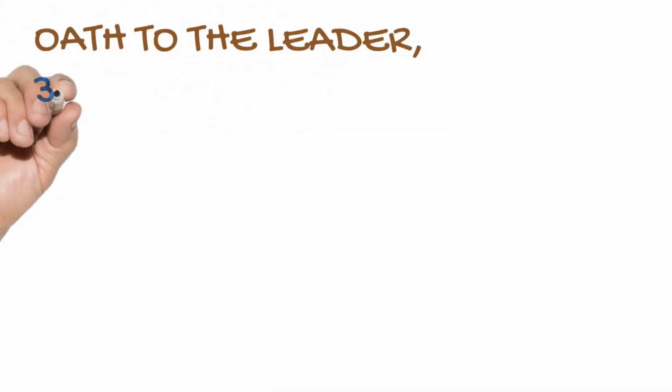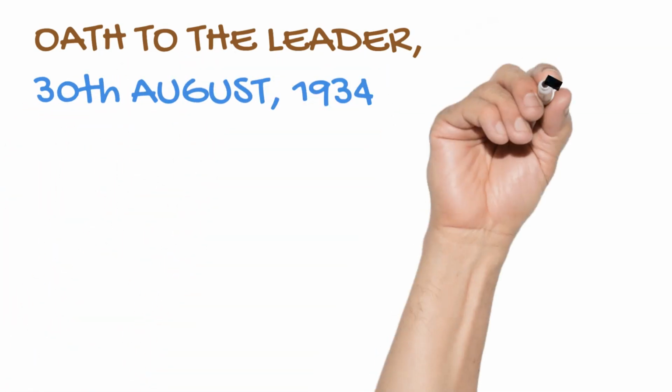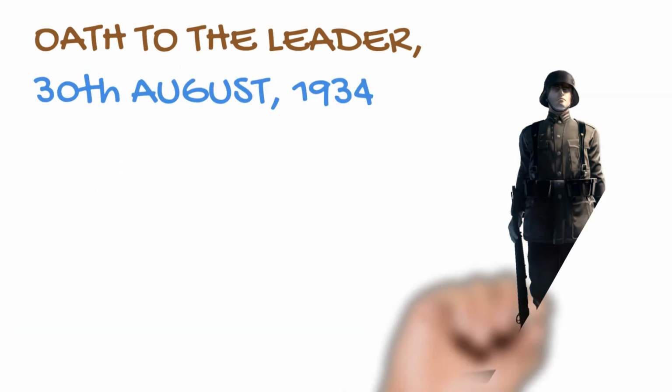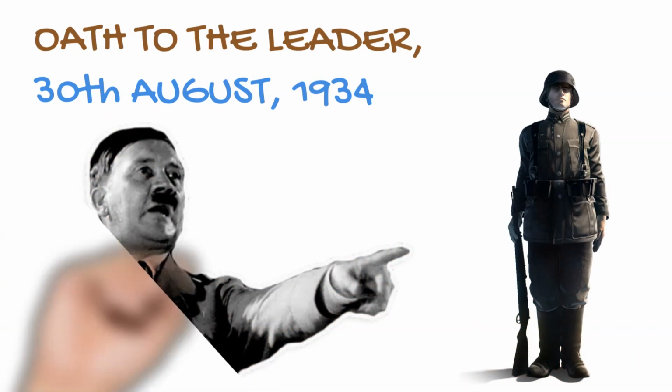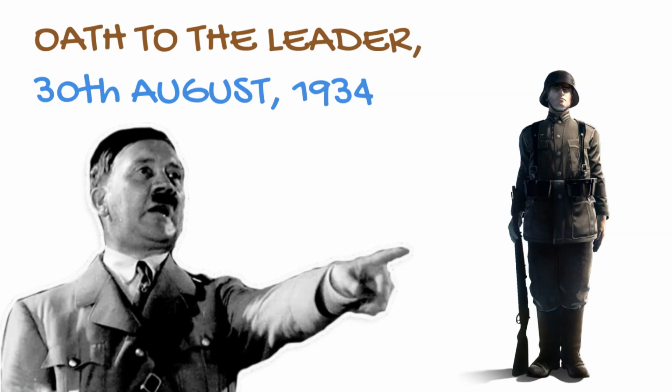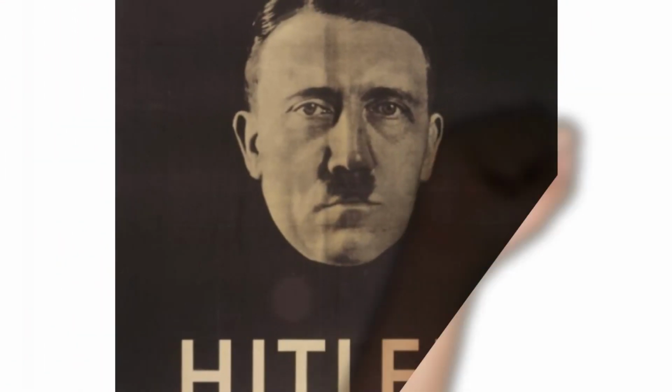However, there was still a group within the German nation that Hitler needed the support of. He got this on the 30th of August 1934, when he had the army swear an oath of allegiance to the new Führer himself. Within less than 2 years, Hitler had gone from a position of incredible weakness to being the unrivaled dictator of Germany.